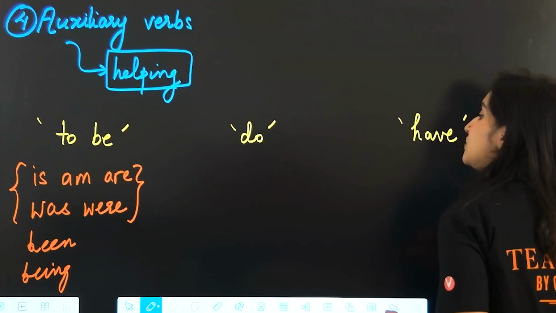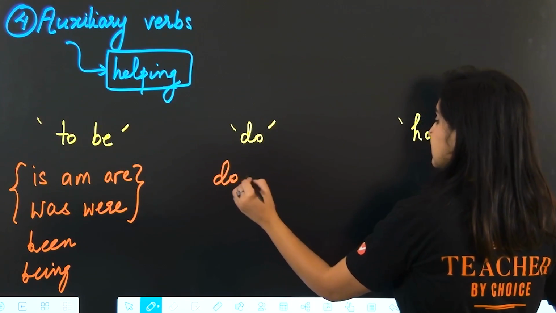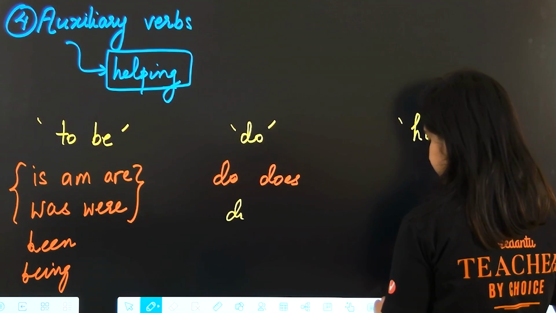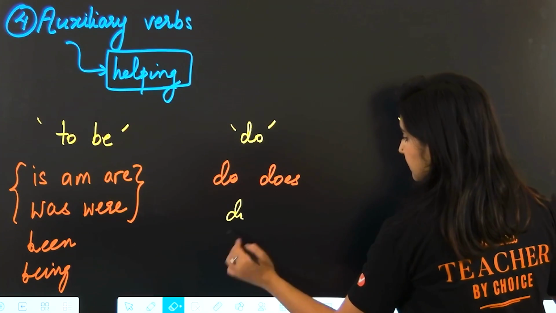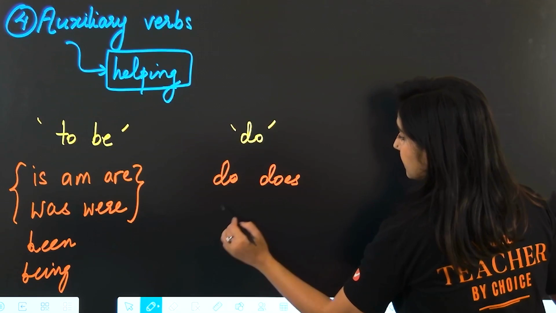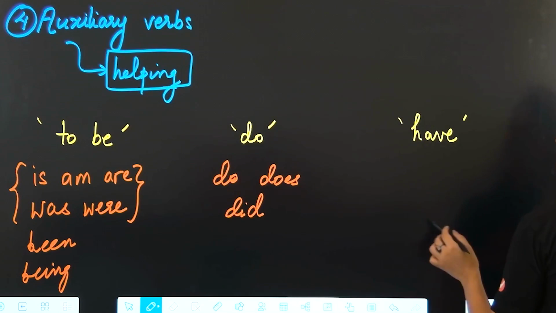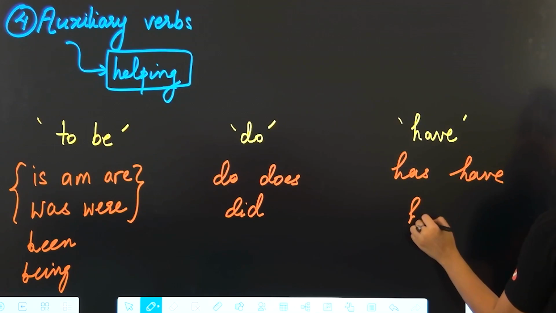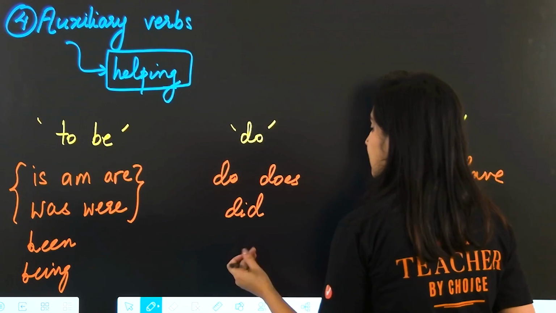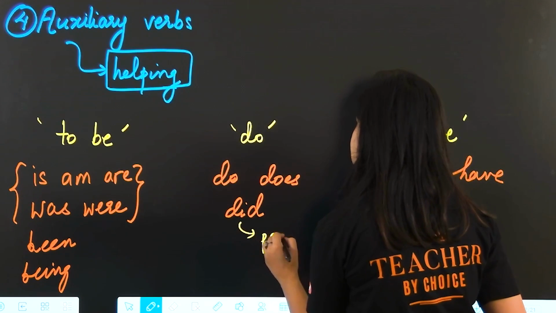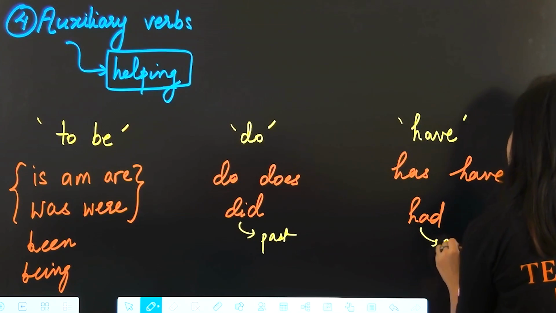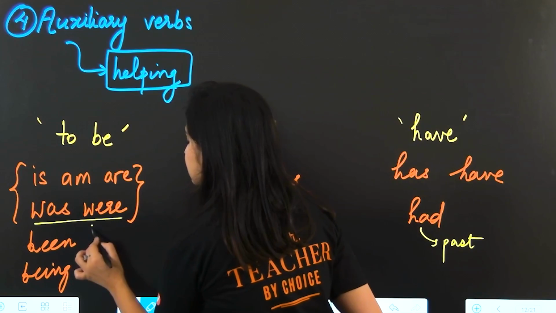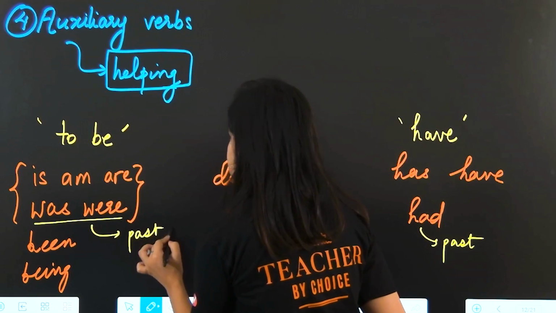Okay, next we have forms of do, does, and did. And forms of have, has, have, had. Okay, so here did past tense, had past tense, okay, was, were past tense.